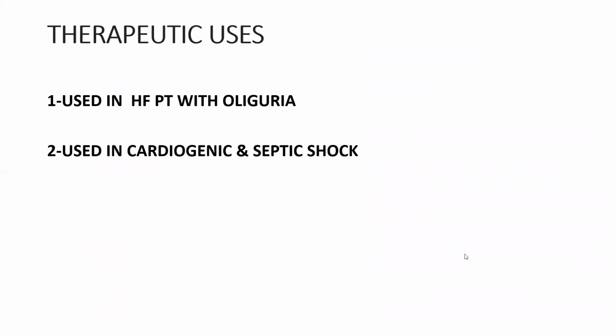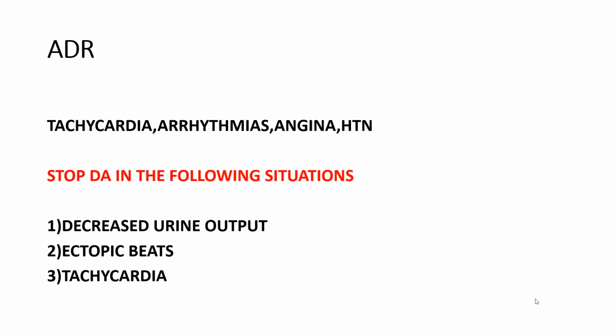And then coming to what are the uses of dopamine? It is used in heart failure patient with oliguria. It is used in cardiogenic and septic shock. Then what are the ADRs of this dopamine? Tachycardia, arrhythmias, angina, hypertension.